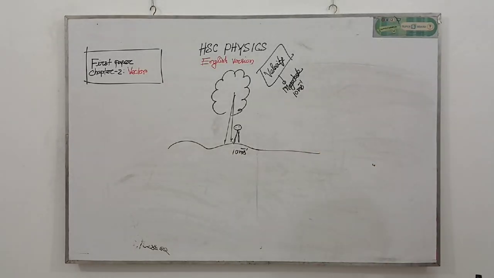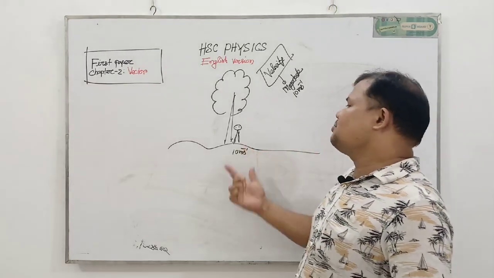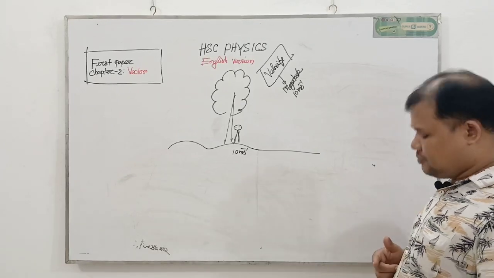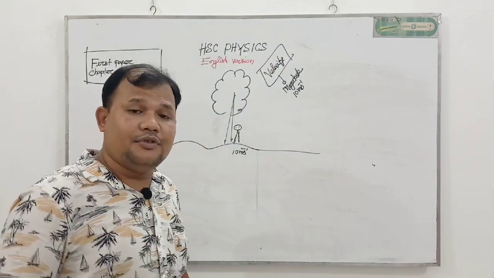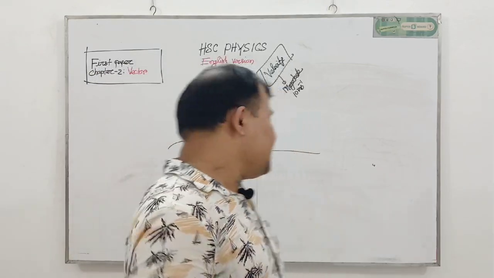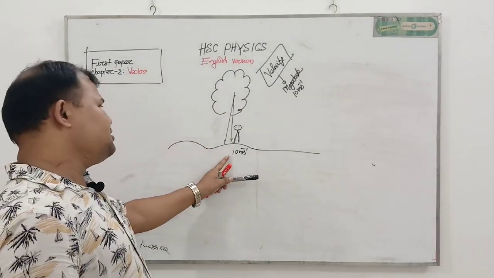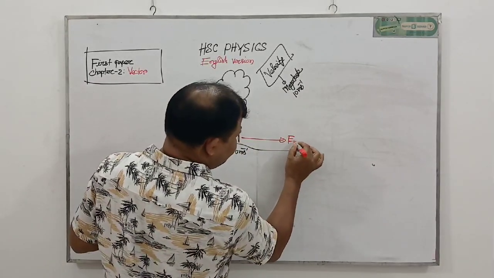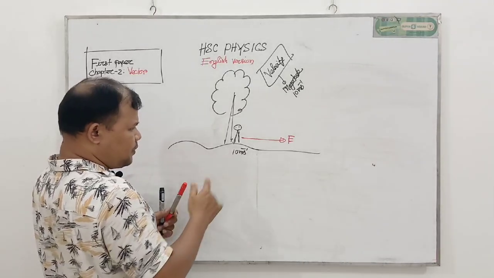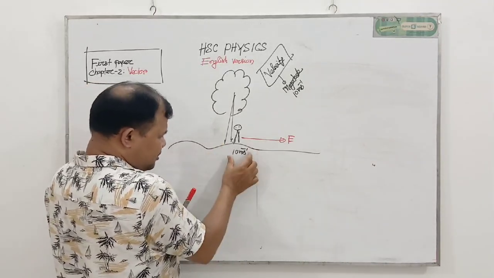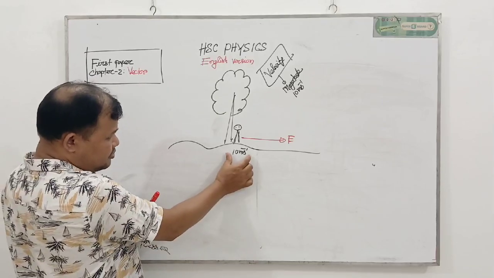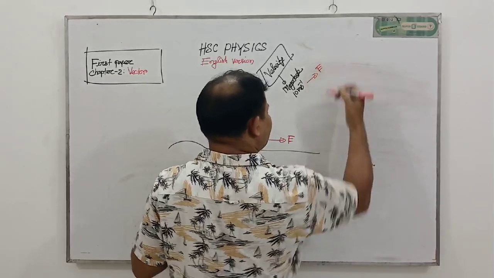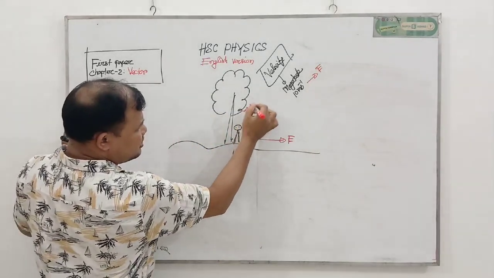Now my question to you: in which direction will this person actually be running? This person will be confused if we do not make the direction clear. If we tell this person to start running at 10 meter per second velocity toward the east side, then this person clearly understands. So 10 meter per second is the magnitude and east is the direction.